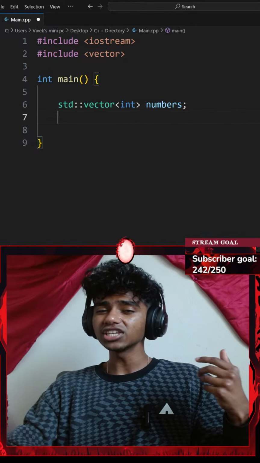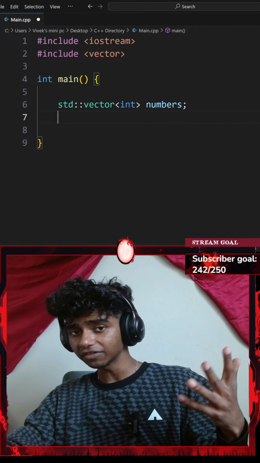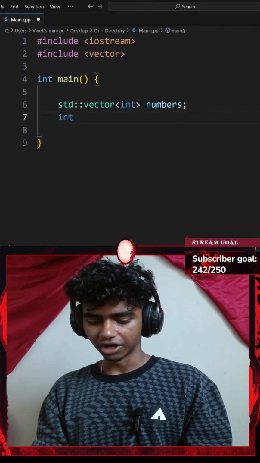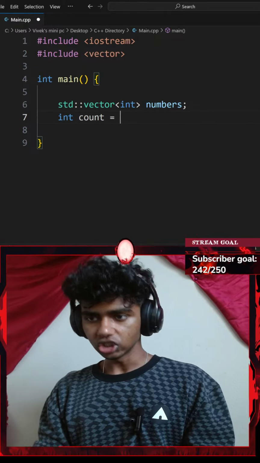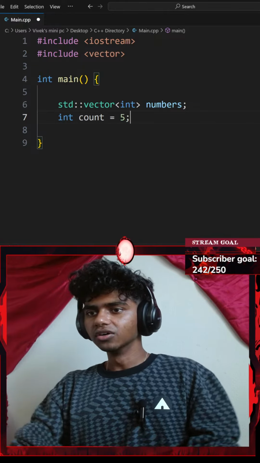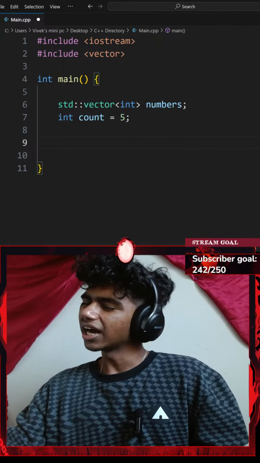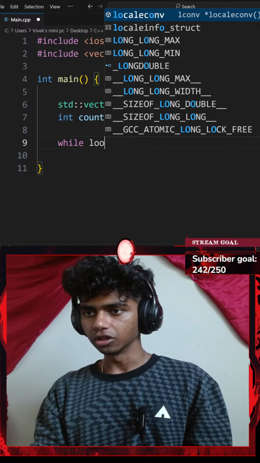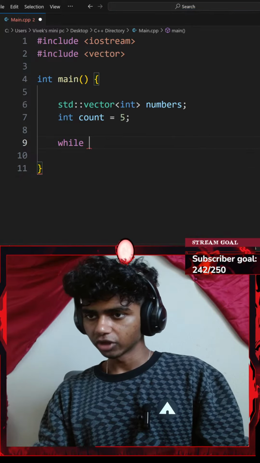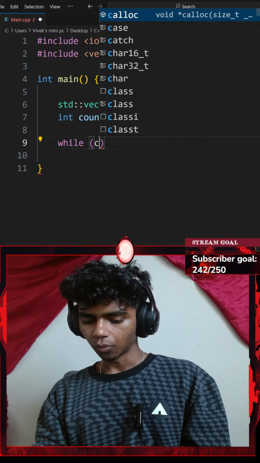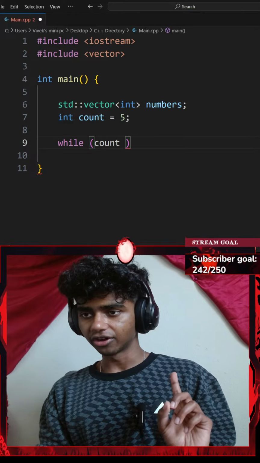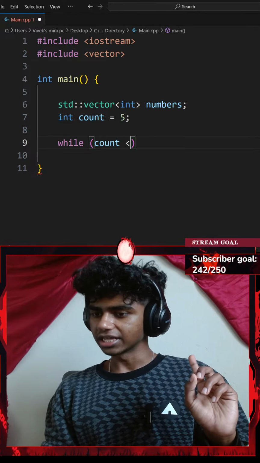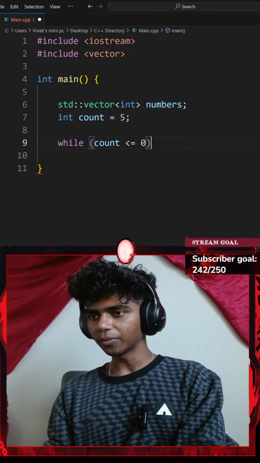Since I have to ask the user to enter 5 numbers that go in the vector, I might create another variable called integer count, which equals 5. There we go. Yeah, I think equals 5 makes sense. And then let's write a while loop. So while, in a pair of parentheses, my count variable is greater than 0, I'm going to be doing something.